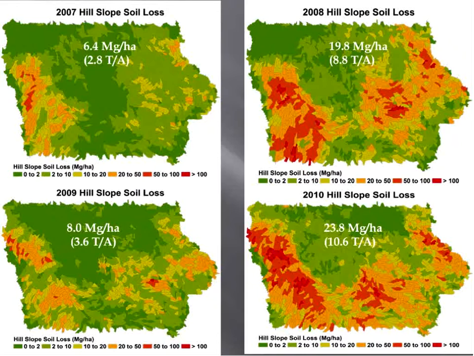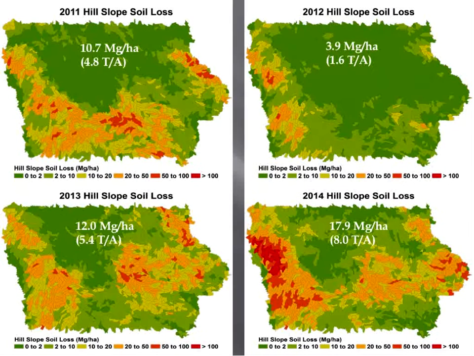So you can see here in 2007, we estimated across the state 2.8, but every time you look at those 2 colors of red, we're over 50 tons per acre of soil loss, estimated just from sheet and rill loss by the WEPP model for each of these HUC 12s. And in 2008 and 2010, we're well over 5 tons per acre.